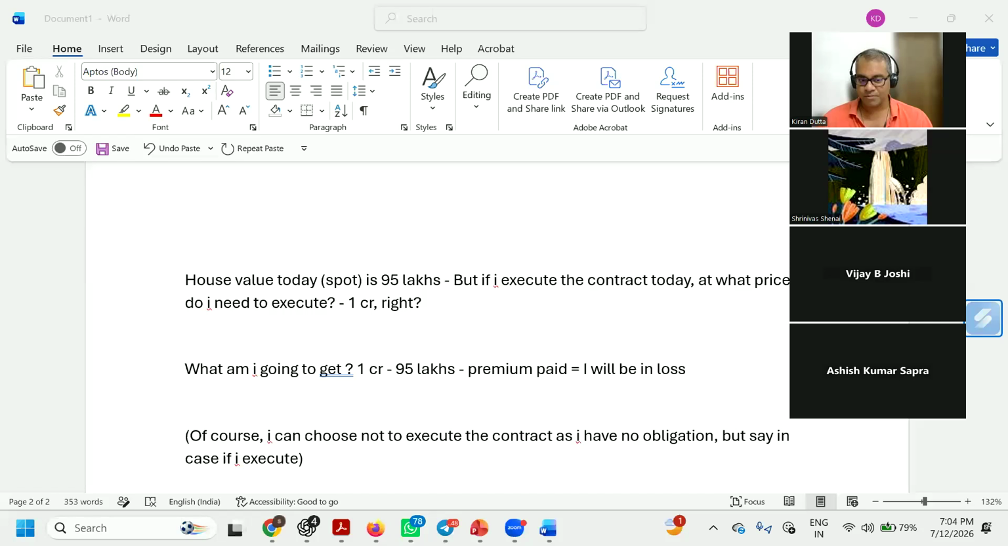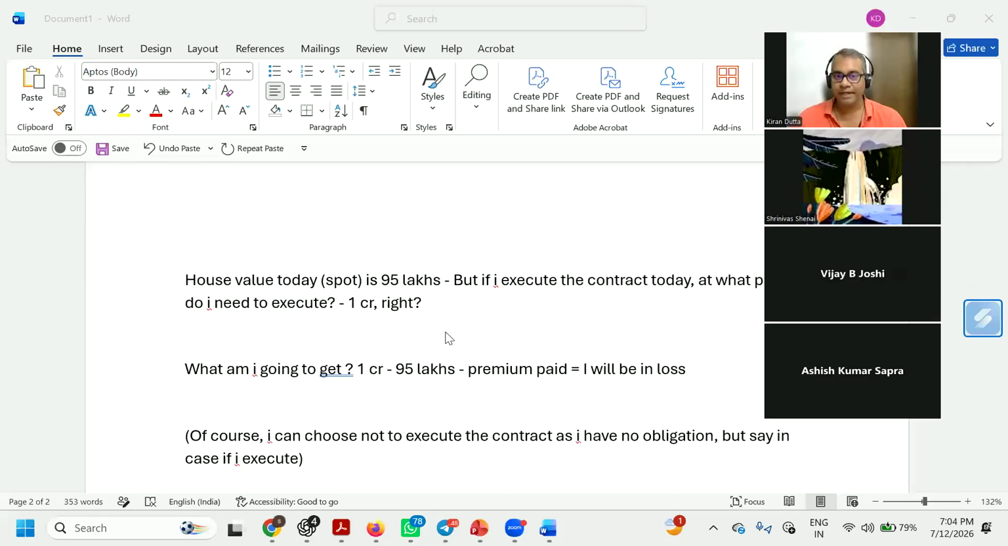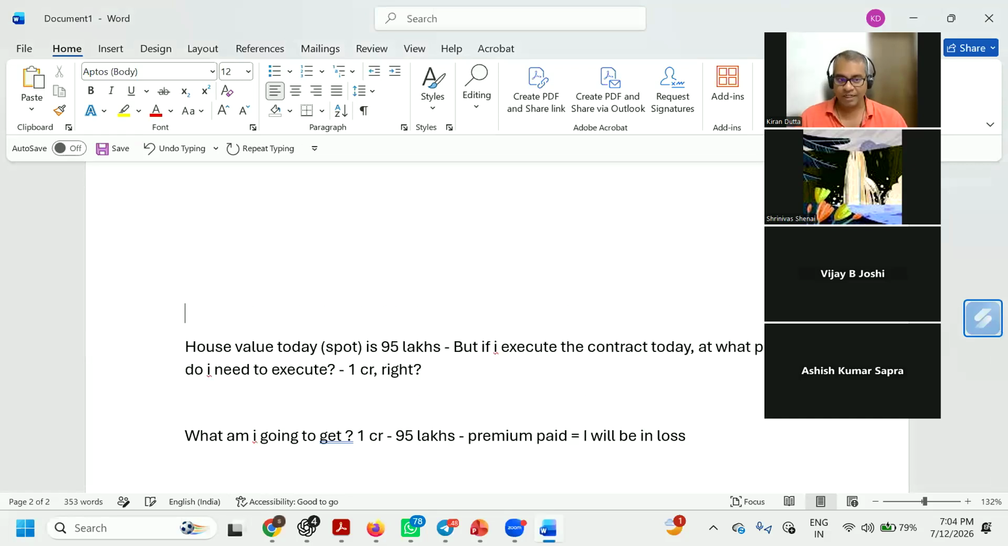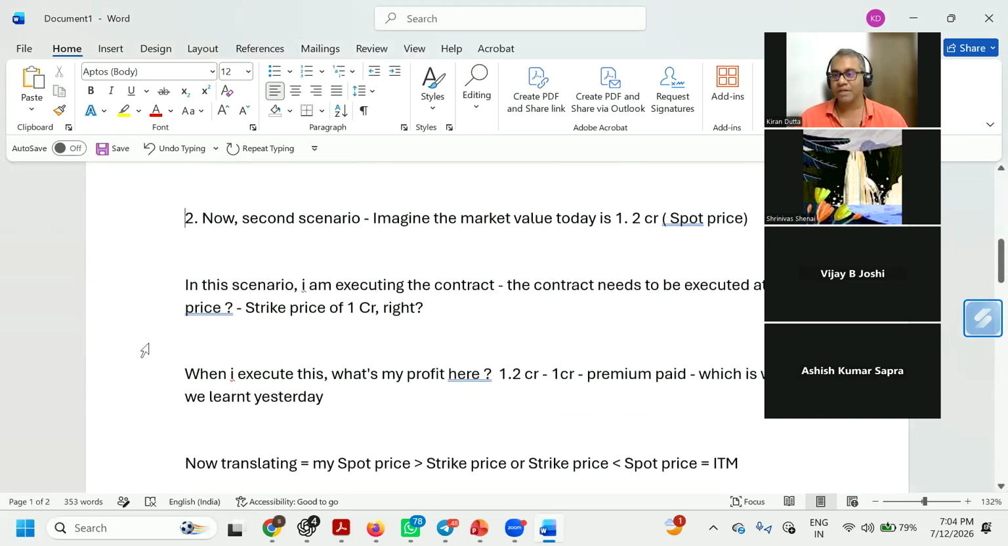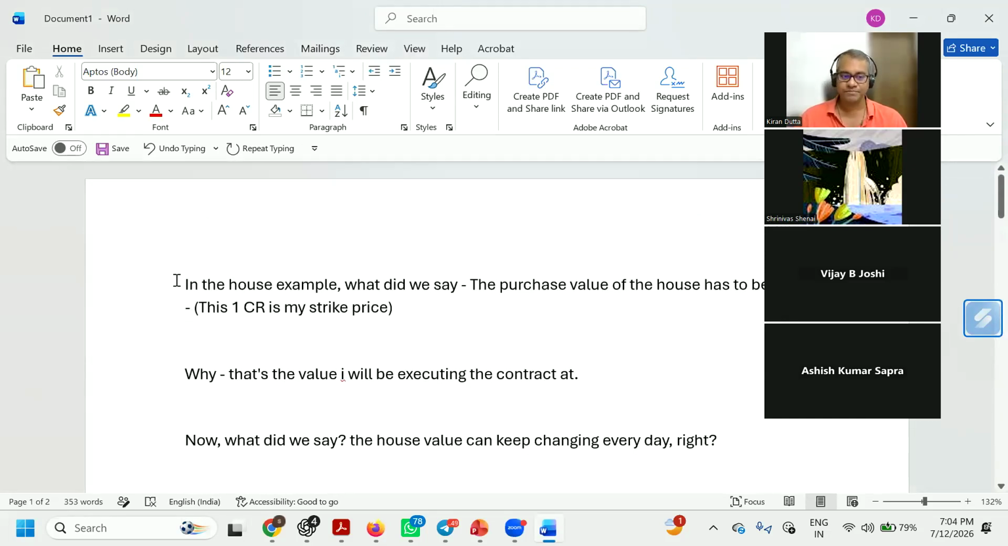So let's get started. We have a bunch of stuff to cover. Primarily, what we will do, as promised, is revise the ATM, OTM, and ITM concept with the house example that we saw yesterday. I'll quickly revise that, but I think this is a very important concept as well.